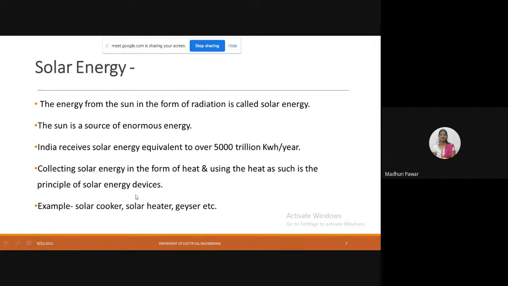So whatever the solar energy devices, that may be solar cooker, solar heater, they use this principle. They collect the heat from the solar energy coming from the sun, and that heat is converted into useful energy. That may be for heating the water, for cooking purpose, for the electricity purpose, or so many applications. And this is the principle of the solar energy devices.